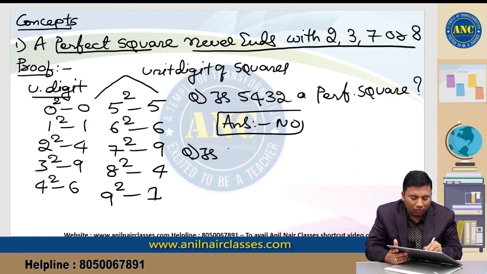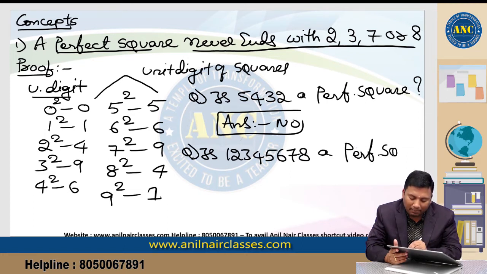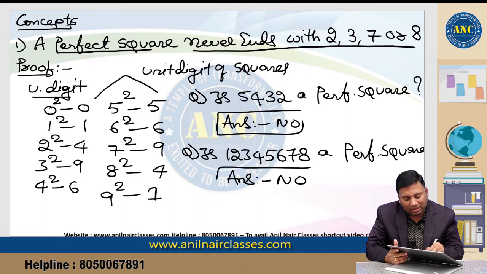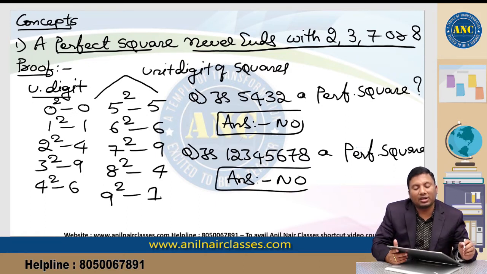Is 1, 2, 3, 4, 5, 6, 7, 8 a perfect square? A perfect square never ends with 2, 3, 7 or 8. Therefore the answer is no. First concept is based on a perfect square. A perfect square never ends with 2, 3, 7 or 8. A simple application, once we do problems, you will understand how to use it.